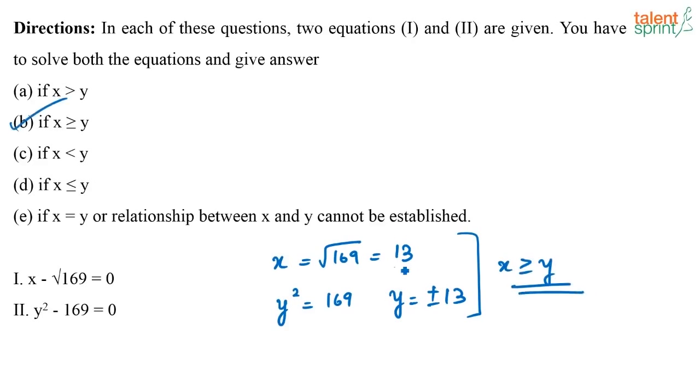Root of 169 you know is 13, no? It can't change. It is positive always, right? Now y squared is equal to 169 means y is plus or minus 13. So y is either plus 13 or minus 13. So in this case, if I consider these two, I can say x is equal to y. If I consider these two, I can say x is greater than y. So my answer is x is greater than or equal to y.